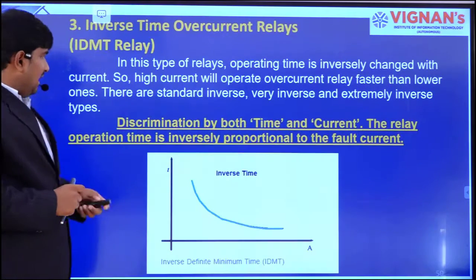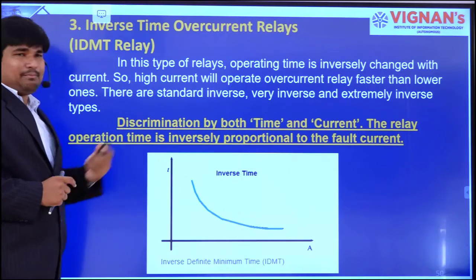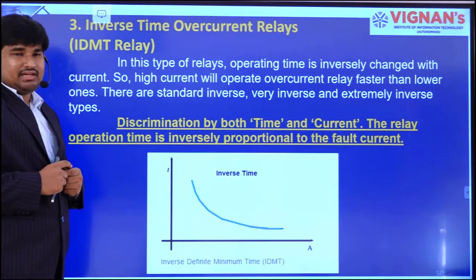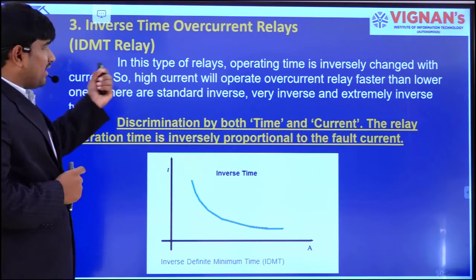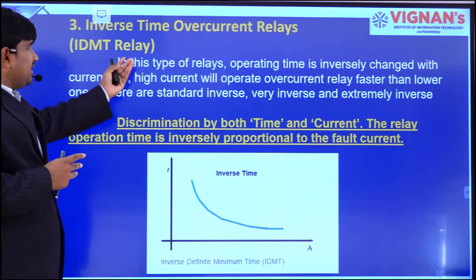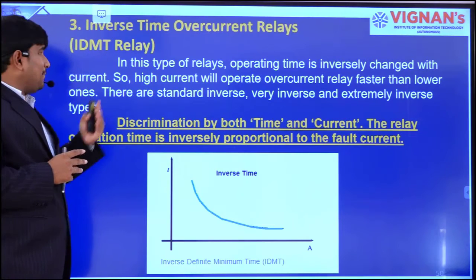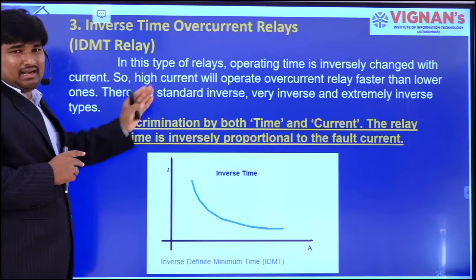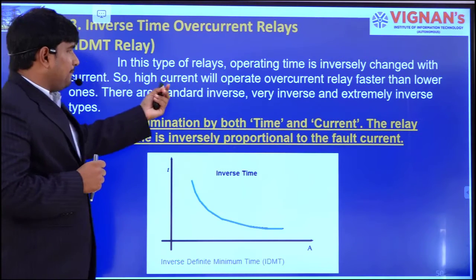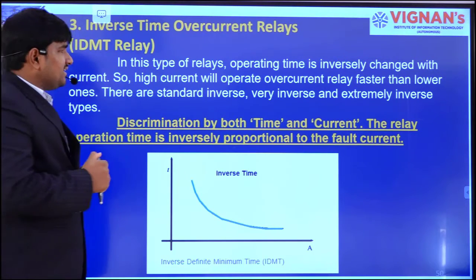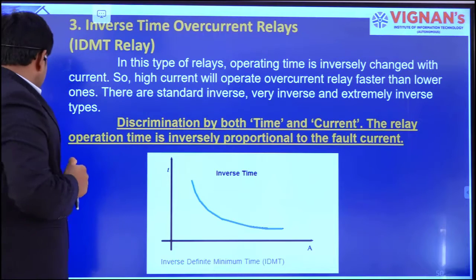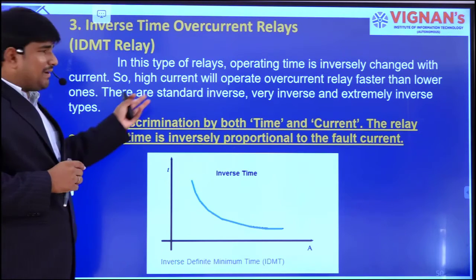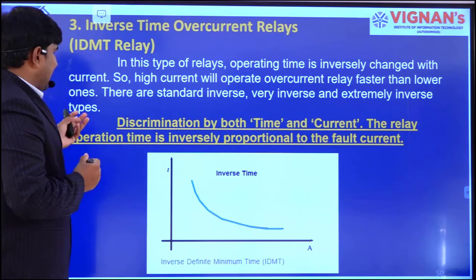Now, the last one is inverse time overcurrent relay. Also call it as IDMT relay, IDMT type relay, inverse definite minimum time relay. In this type of relays, operating time is inversely changed with current.